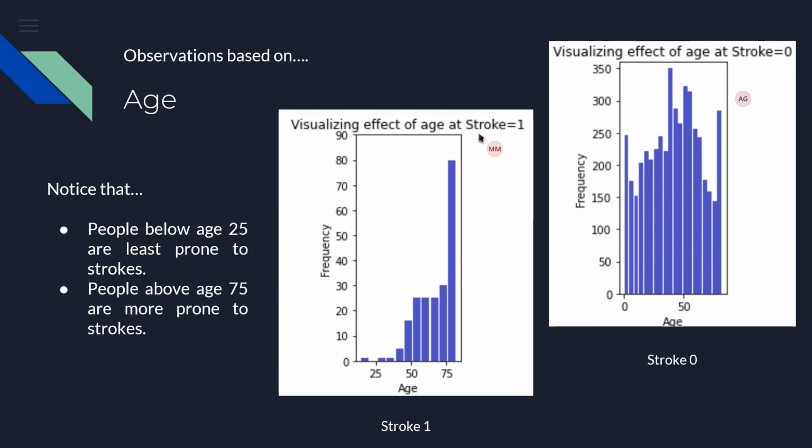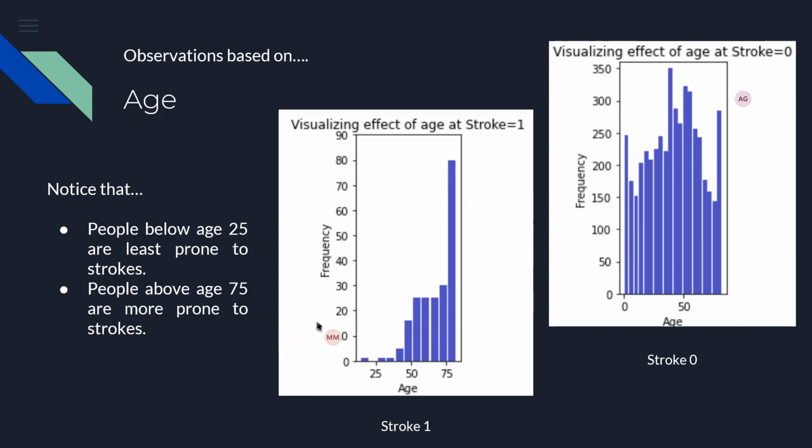As we can see from the stroke 1 graph, the people below the age of 25 are least prone to stroke. Below the age of 25, there is hardly any evidence of people having strokes. But after 75, there is a huge surge in the amount of strokes. So we can safely assume that people above the age of 75 are more prone to stroke.